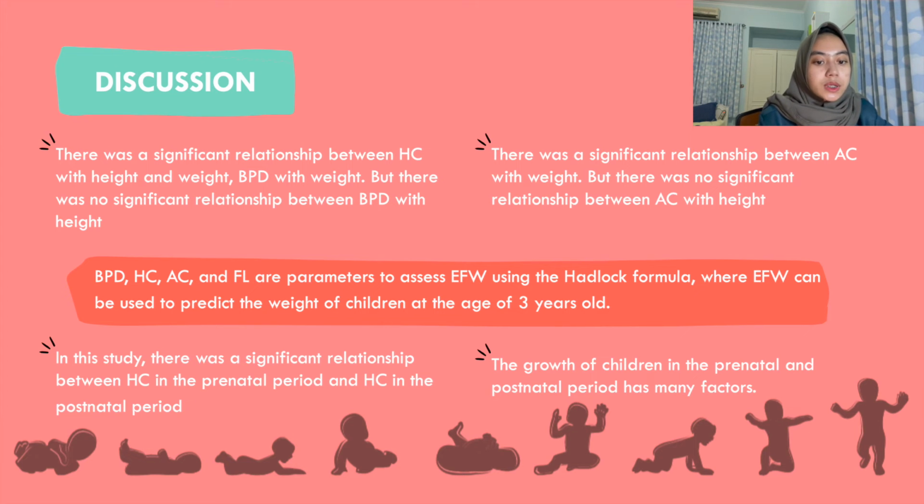In the study, there was a significant relationship between abdominal circumference with weight, but there was no significant relationship between abdominal circumference with height. Chacheri et al. said that abdominal circumference is not an indicator of growth in weight and height. Biparietal diameter, head circumference, abdominal circumference, and femoral length are parameters to assess estimated fetal weight using the Hadlock formula, where estimated fetal weight can be used to predict the weight of children at the age of 3 years old.